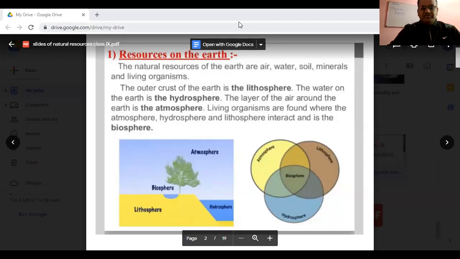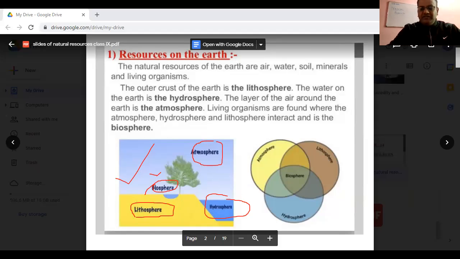If you will see the first diagram, this part, the atmosphere, is a layer of the air around the Earth. This part becomes the biosphere. This is a very important part because the biosphere is the part where the living organisms are living together and interacting with each other. The water component is called the hydrosphere, and the outer crust of the Earth is called the lithosphere.